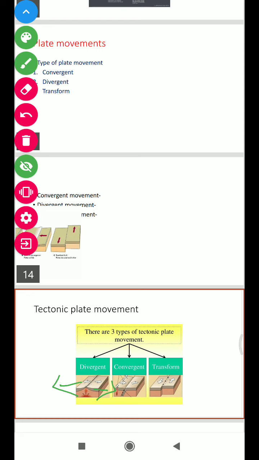In convergent movement, two plates move toward each other. This leads to the formation of mountains and volcanic eruptions. And in transform movement, two plates move sidewise. Therefore, there is no major formation of earth crust.